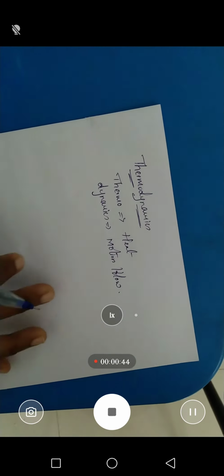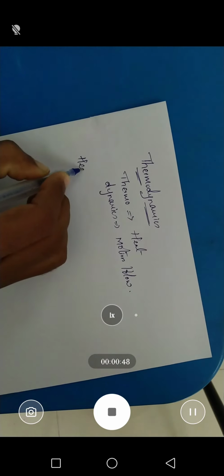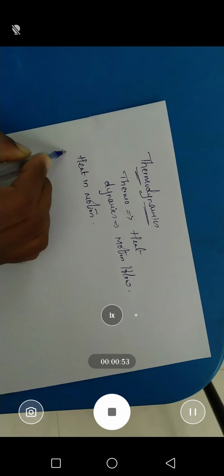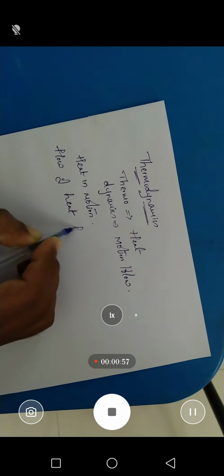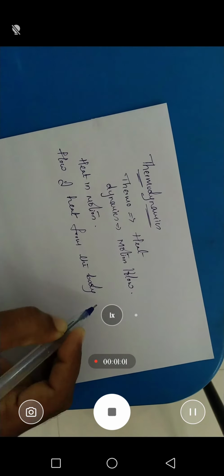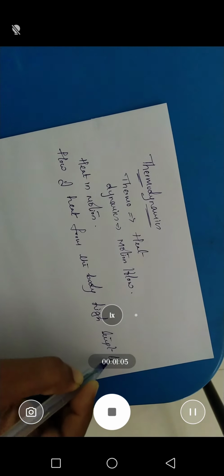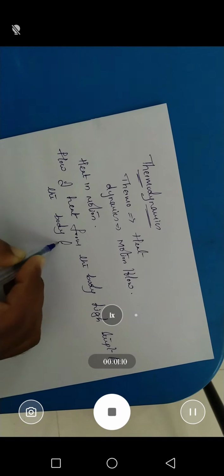That means we can define thermodynamics as heat in motion, or the flow of heat from the body of high temperature to the body of low temperature.